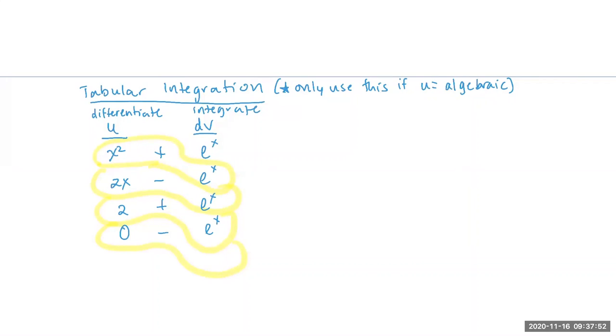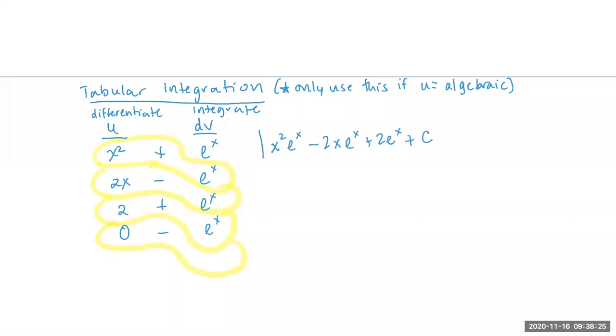A positive times x squared times e to the x is positive x squared e to the x. The next one is going to be 2x times e to the x, so minus 2x e to the x. And then the last one being 2 times positive times e to the x, which is plus 2e to the x. And if I had gone one more out, 0 times anything is just 0. So I stopped there. So plus 0, and then your constant.